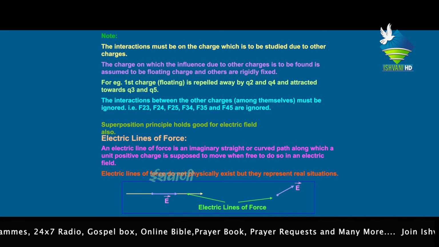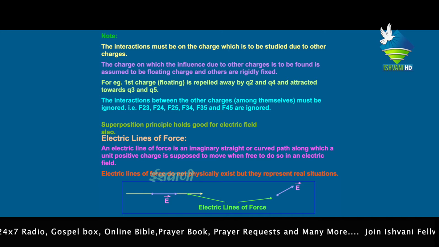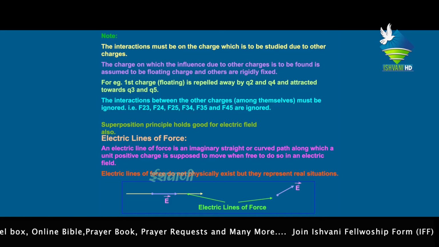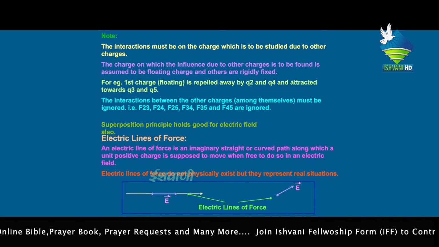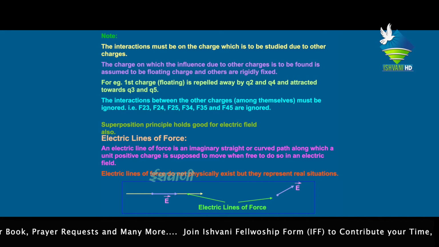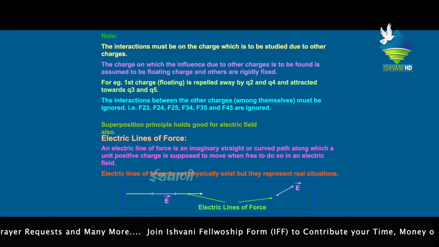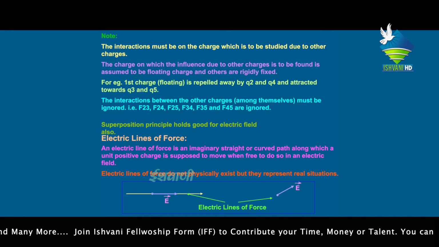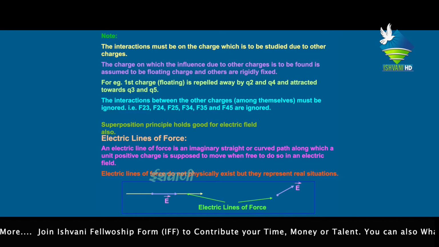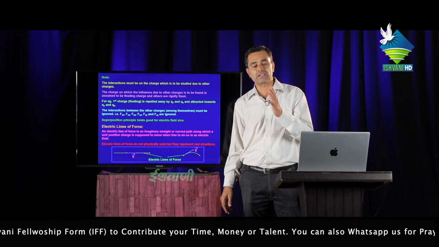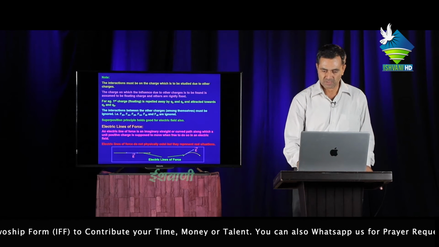Electric lines of forces. An electric line of force is an imaginary straight or curved path along which a unit positive charge is supposed to move when free to do so in an electric field. Electric lines of force do not physically exist, but they represent a real situation. And lines of forces also represent the direction of the electric field.